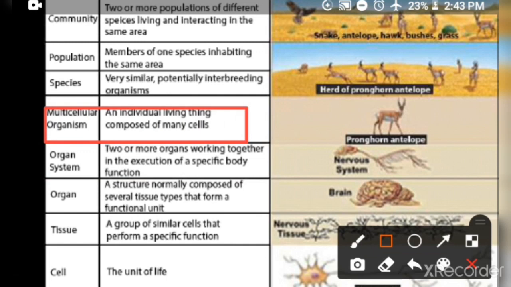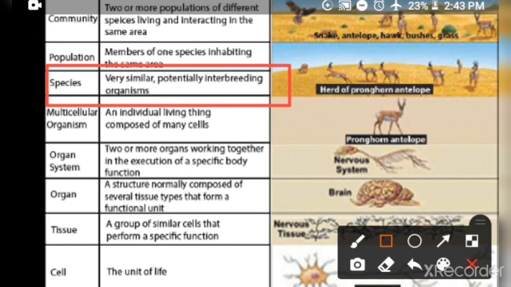Now, the next level of organization is species. We can define species as very similar, potentially interbreeding organisms. Here the word potentially interbreeding means they can breed and produce the similar kind of offspring. They can produce their own kind. So species is defined as very similar. It means they have the same number of chromosomes, and they can interbreed to produce their own kind.